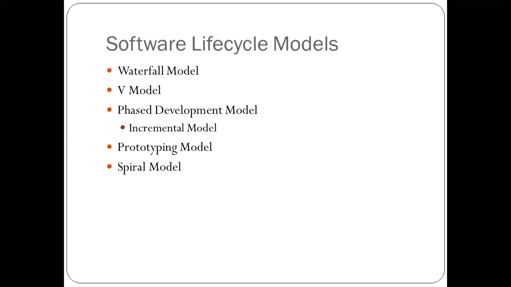Another is called the V model. Third one is the phase development model, and under the phase development model, we will study the incremental model. Fourth one is the prototyping model. And the last one is the spiral model. So there are several models which we will use for the design purpose of the software.